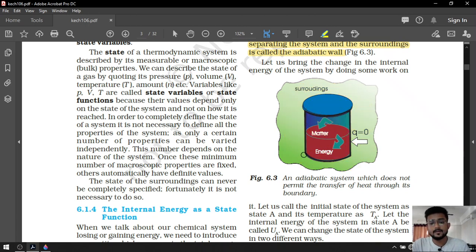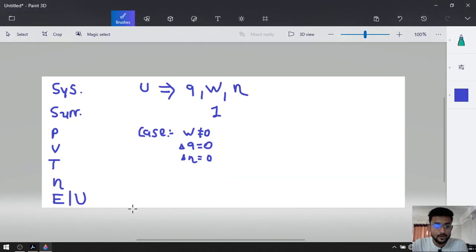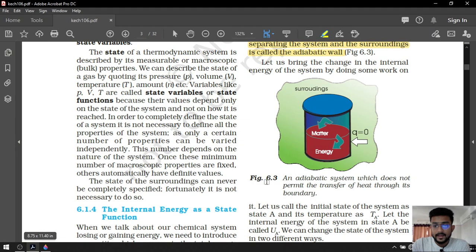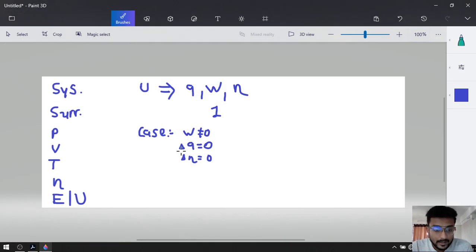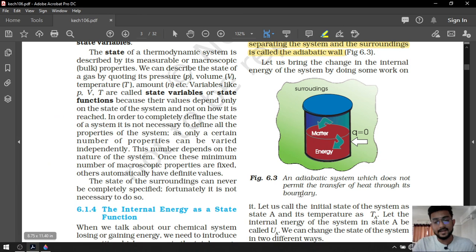Now matter cannot be exchanged, as I told you, so delta n will be 0, and heat cannot be exchanged; energy can be exchanged only by doing work. So the heat exchange delta Q will also be 0. That's why the change in internal energy will be equal to the amount of work done, because Q is equal to 0. So it is known as adiabatic work. Okay, delta U will be equal to work adiabatic.